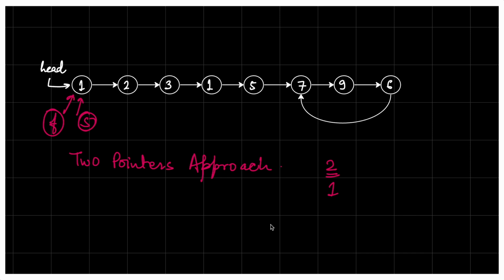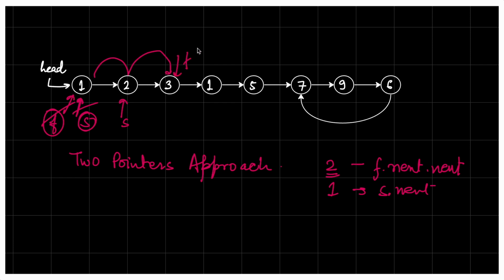What does it mean to move a pointer by 2 positions or by 1 position? For the fast pointer we'll do next of next, and for the slow pointer we'll do next. That means if slow is pointing to 1, I'll move the pointer to the next of slow, and for fast I'll move the pointer to the next of the next of fast. So this is what we are going to do. Let's see how we are going to do it.